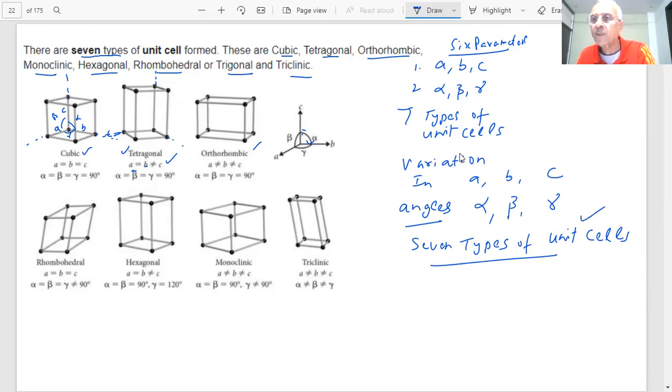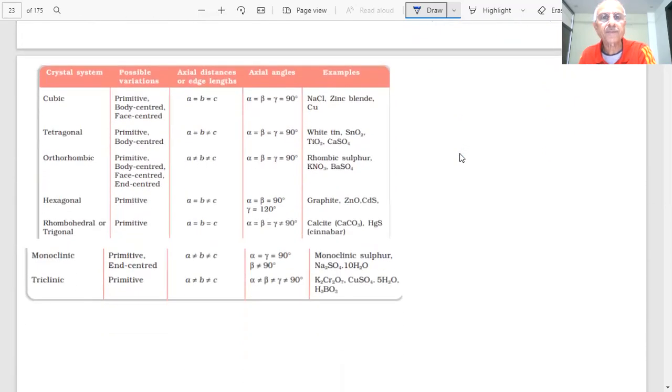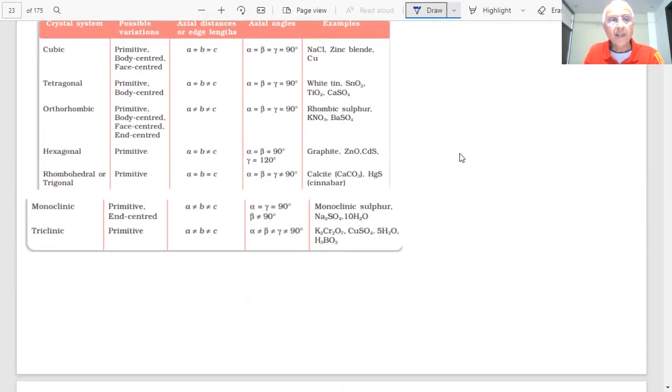A question has been put up on this. We will tell you what type of question, students. There is a table which is given in your NCERT book, and we have taken that table from the book, to tell you what type of examples, along with the example, and what are the various values of A, B, C, and alpha, beta, gamma. If I take cubic, students, cubic crystal, A is equal to B is equal to C.